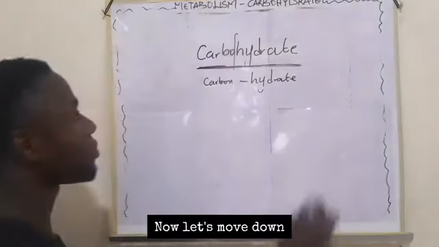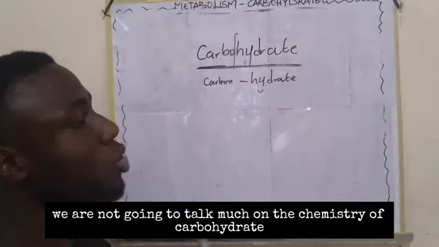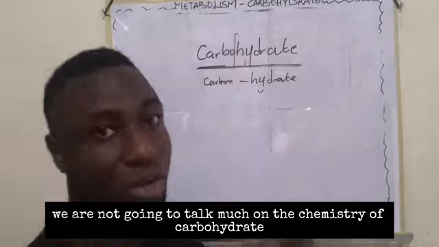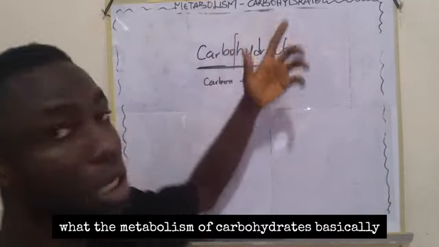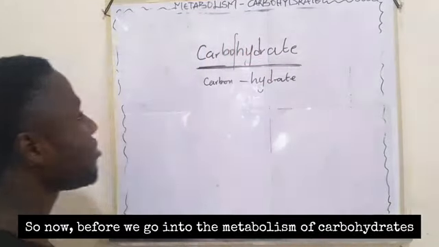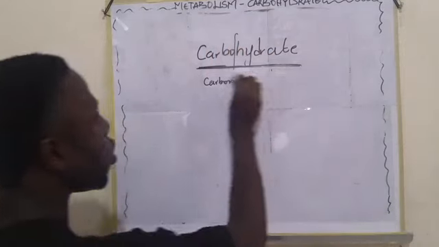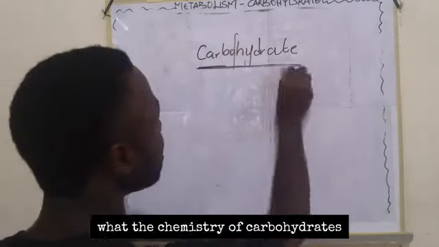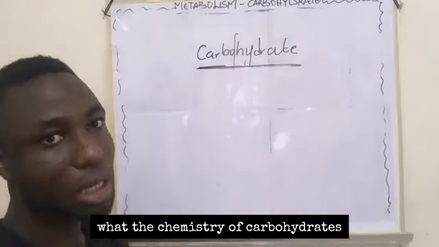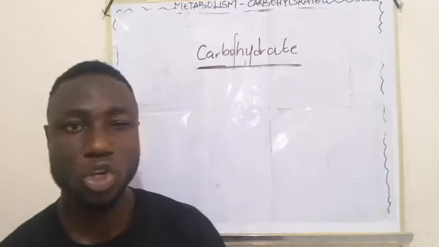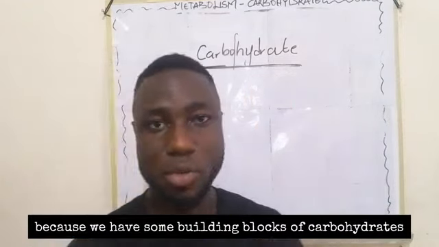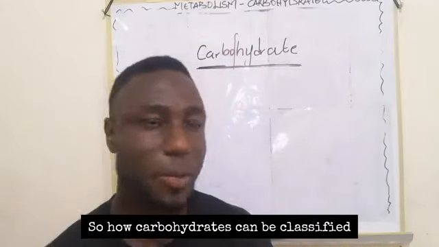Now let's move down. Like I said, we are not going to talk much on the chemistry of carbohydrate. What we are looking into is the metabolism of carbohydrate, basically. But before we go into the metabolism of carbohydrate, we are going to talk a little on the chemistry of carbohydrate. Carbohydrates can be classified, and we also have some building blocks of carbohydrate. So how can carbohydrate be classified?